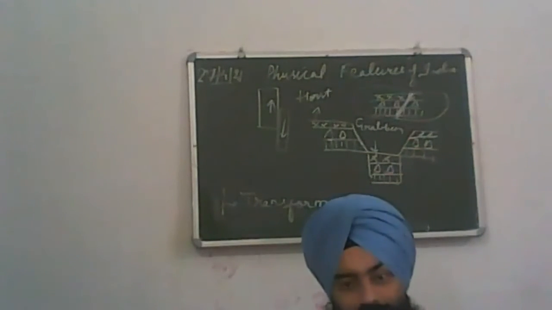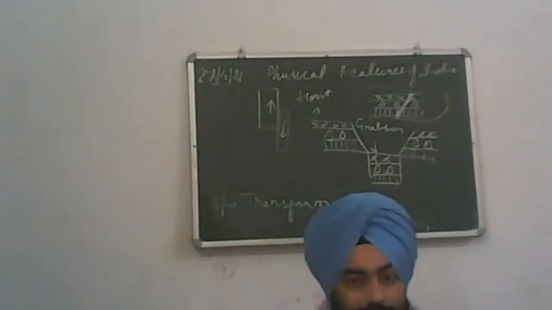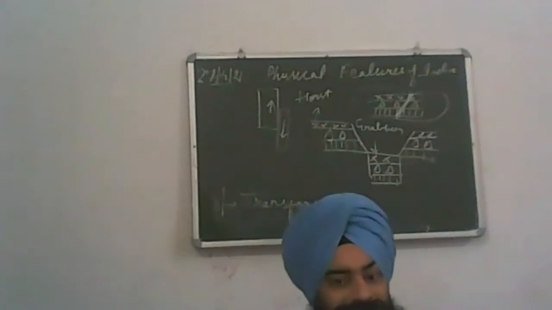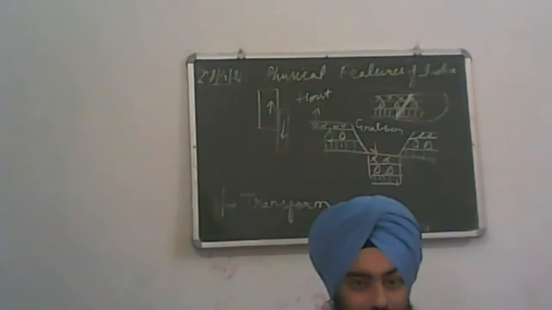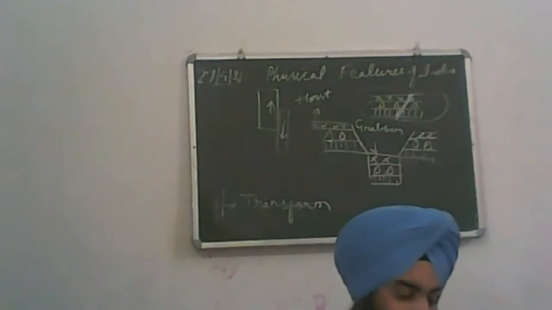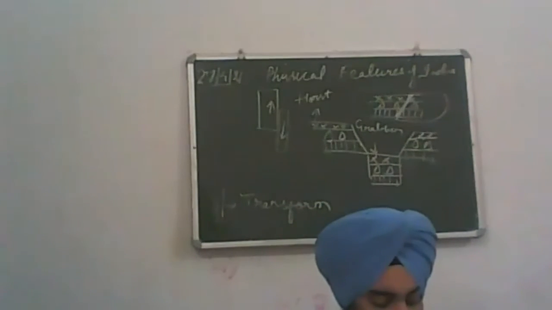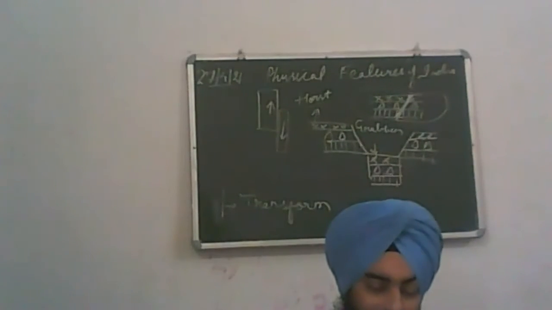Okay. Next is the physical divisions of India. Major physical divisions of India, second page of the chapter. India basically has 6 major physical divisions, not only mountains, plains and plateaus, but 3 more are there. What are these? Let's start. First are the northern mountains, we will begin from the north, which are also known as the Himalayas, the Great Himalayas. Second physical division is the northern plains. Third one is the peninsular plateau.